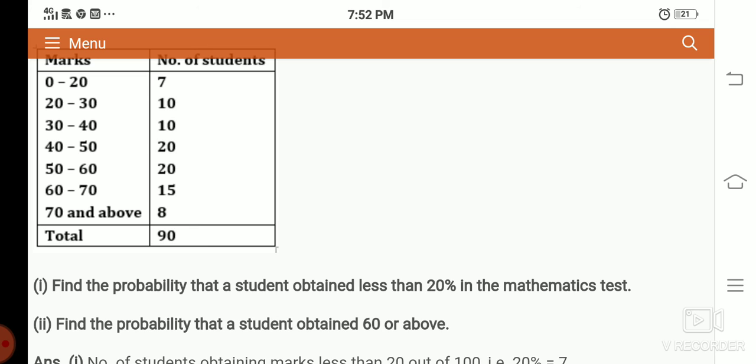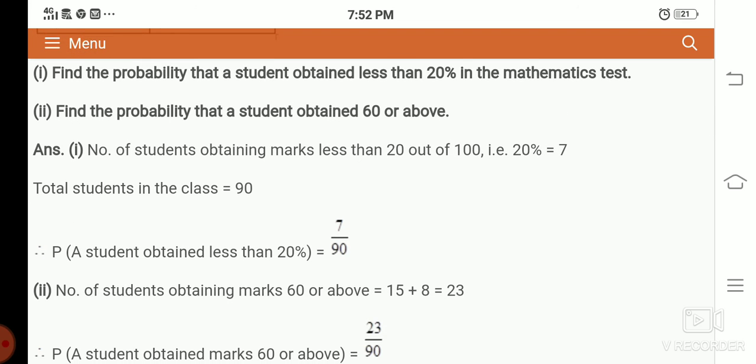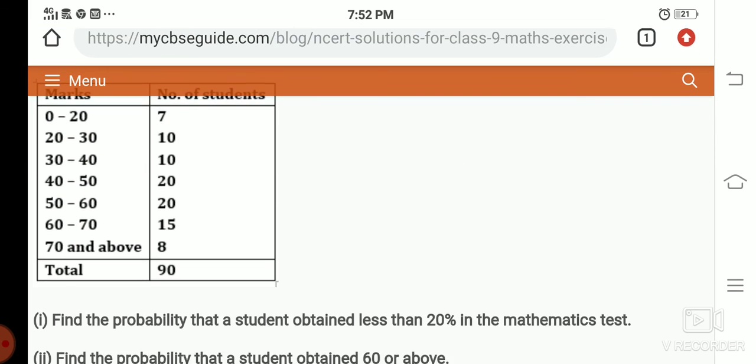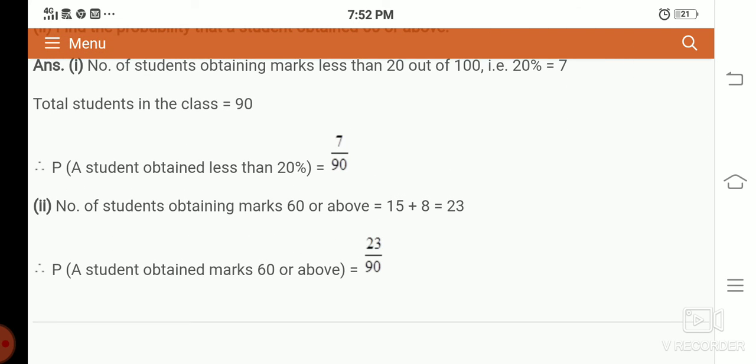So how many students scored less than 30? So 0 to 20 and 20 to 30. So 7 plus 10, 17 students. Like that we need to give the probability. So 17 divided by 90. So here the probability a student attained less than 20% is 7 divided by 90. Less than 30% means 7 plus 10, 17, so 17 divided by 90.